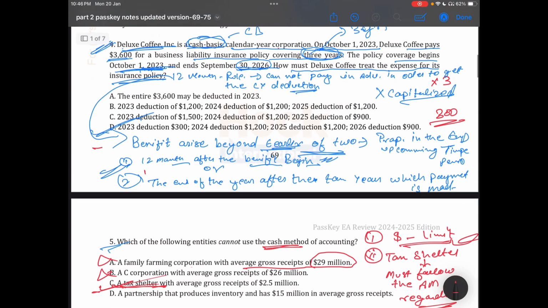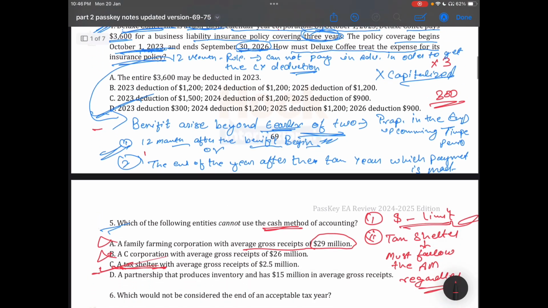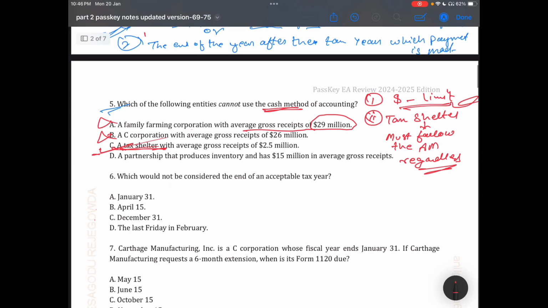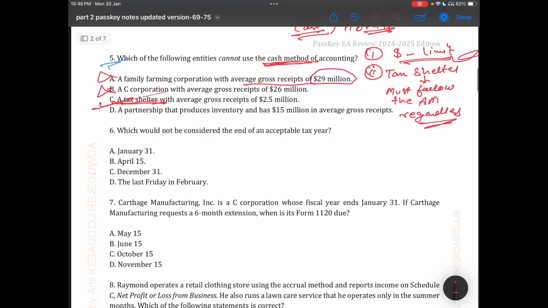Out of the questions we have discussed, questions 4 and 5 will be important for your upcoming exam. You must go through the topics cash basis method and accrual basis method, and there is one other method, the hybrid basis method. These topics are very important for your exam.